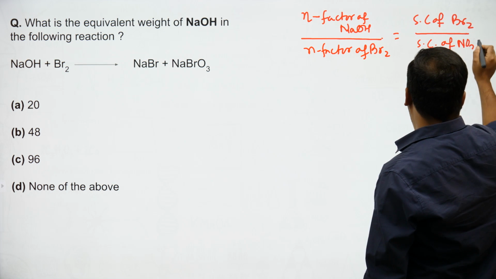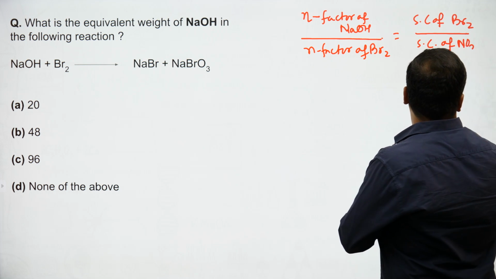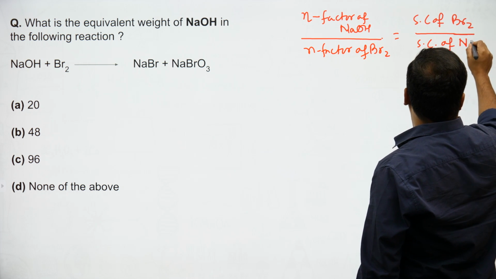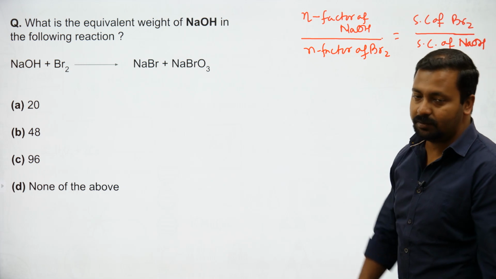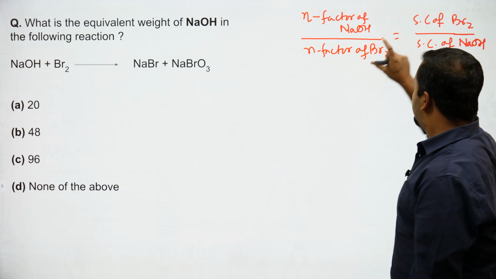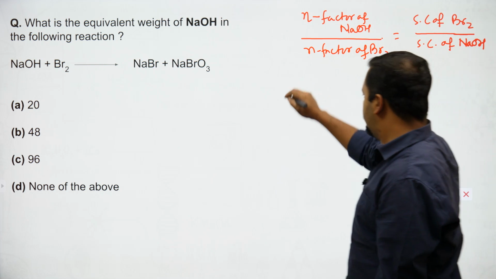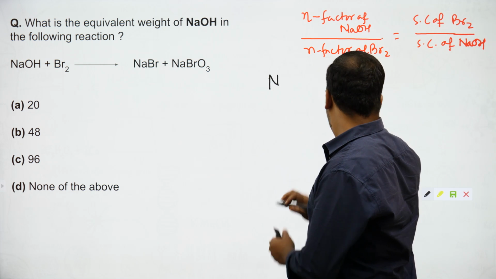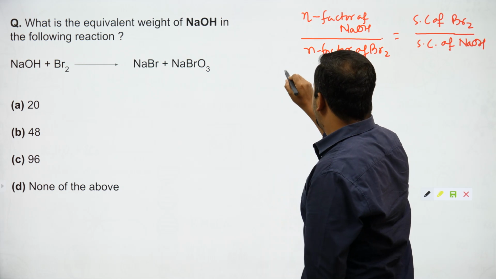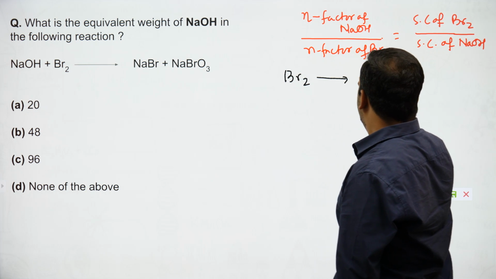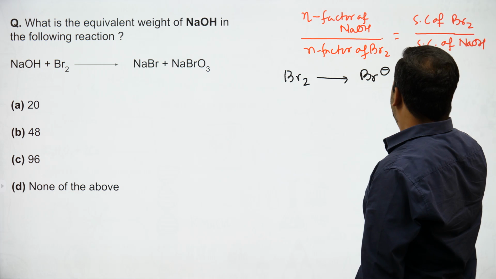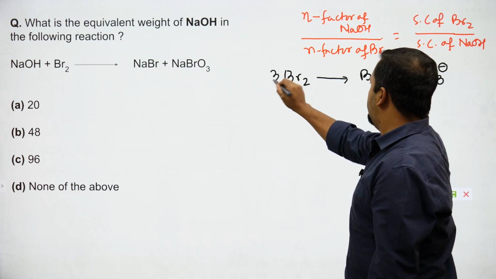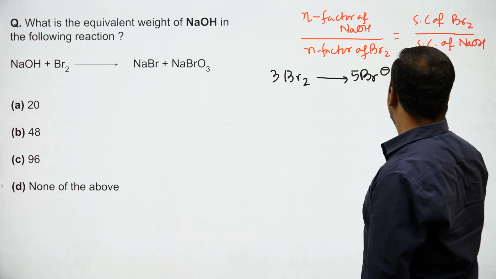What numbers am I going to put in front of them? How do I identify that? I first balance this reaction. So I write Br2 changes to Br minus plus BrO3 minus, put 3 over here, 5 over here.